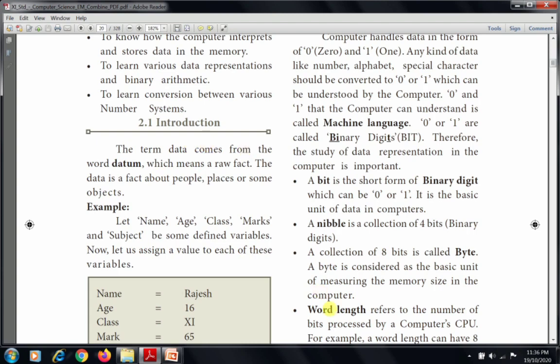The term data comes from the word datum, which means a raw fact. Data is a fact about people, places or some objects. So data is a collection of facts derived from the word datum. So the main definition is, data is a collection of facts which derived from the word datum.